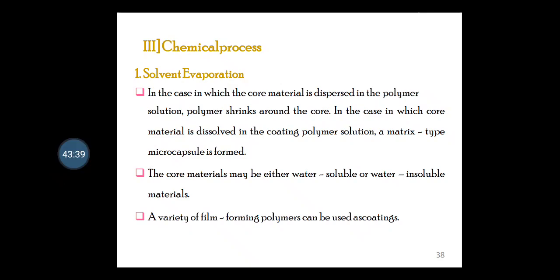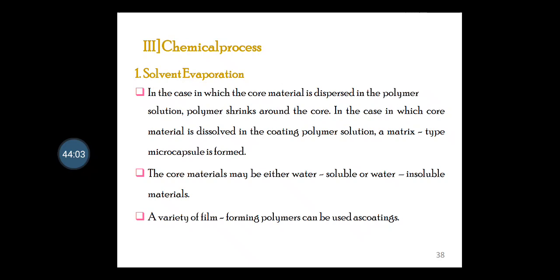Next is solvent evaporation, which is a chemical process. In this case, the core material is dispersed in the polymer solution and the polymer shrinks around the core. In the case in which the core material is dissolved in the coating polymer solution, a matrix type microcapsule is formed. The core material may be either water soluble or water insoluble.